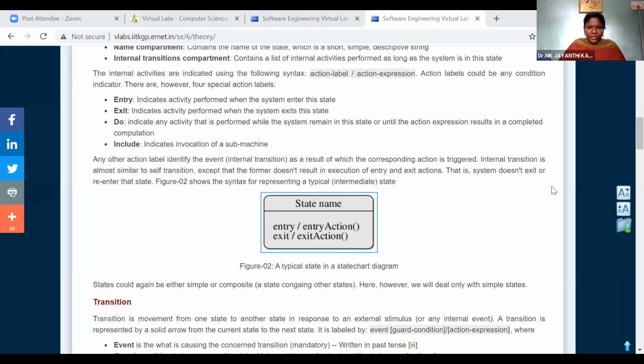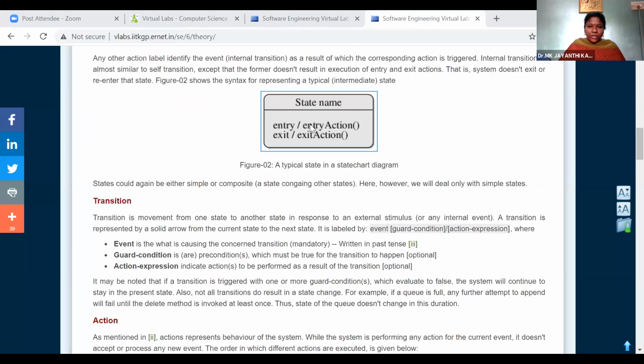Here they are giving you a typical state in a state chart diagram. This is one state. How we represent a particular state in your state chart diagram is that the state name should be represented in the first row. In the second row, we will specify whether it is an entry state, or an entry performing an action, or an exit state, the final state or termination state.